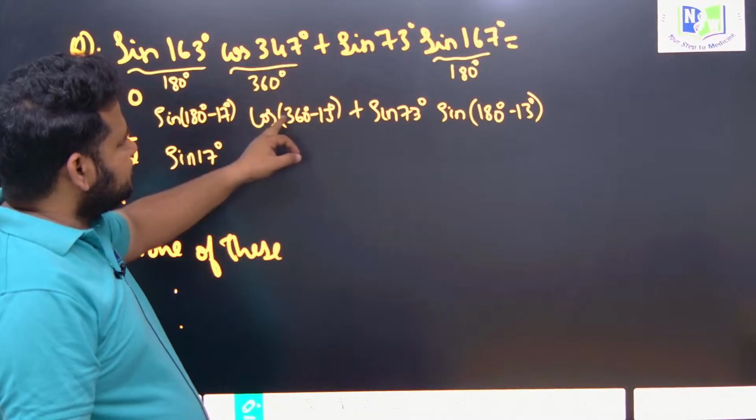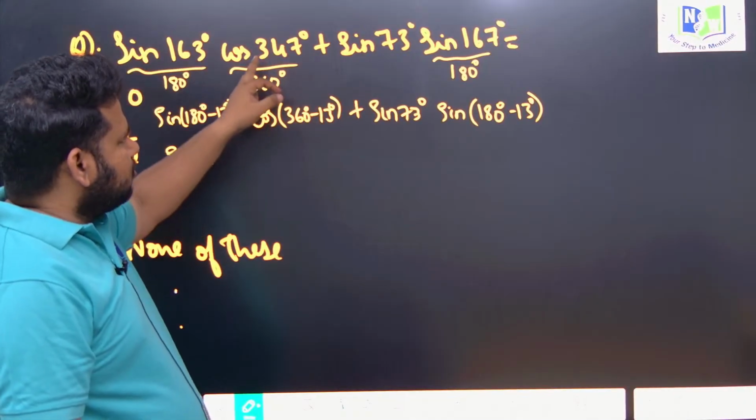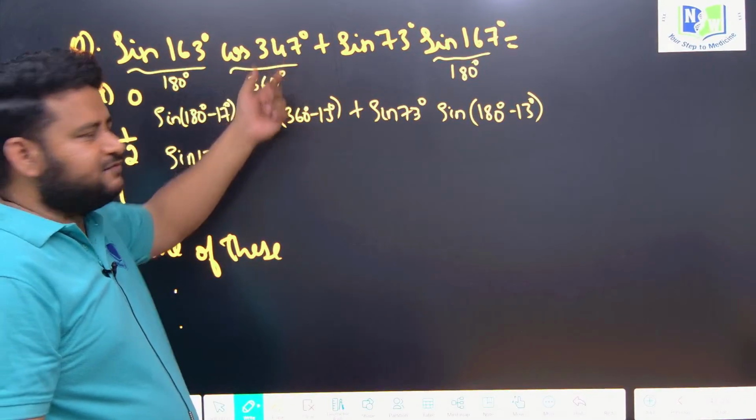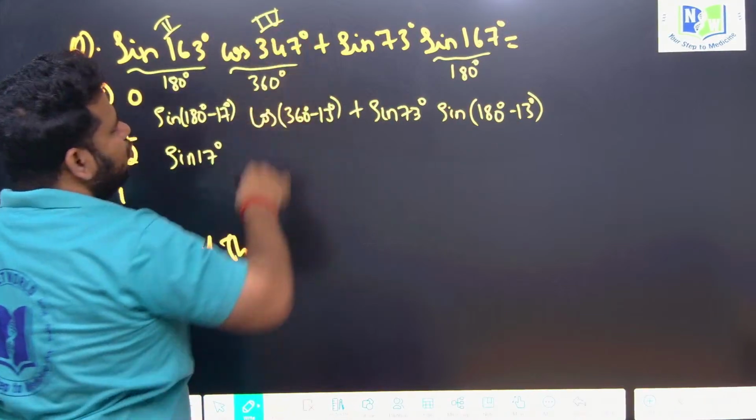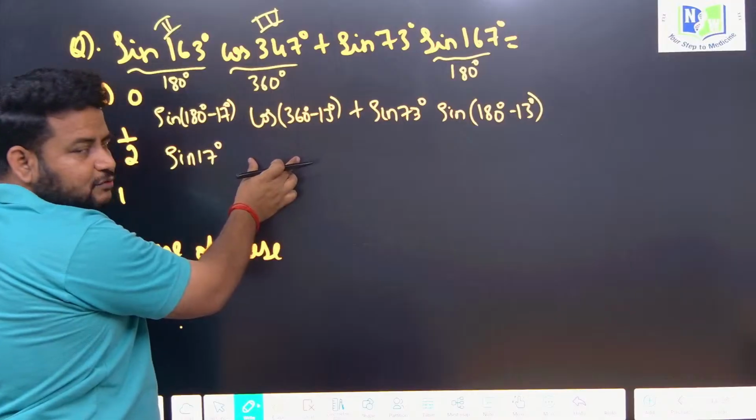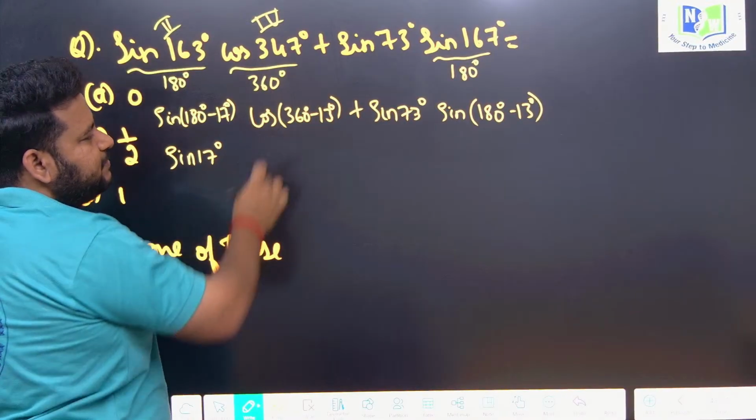Cos of 360 minus 13. Look at this, cos 347. 347 degrees is in which quadrant? This is second quadrant, this is fourth quadrant. In the fourth quadrant, cos is positive, so here I will get a positive value. Cos of 360 minus 13 degree.